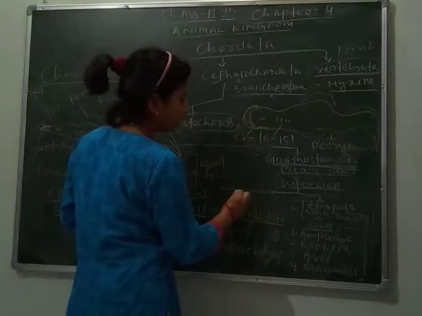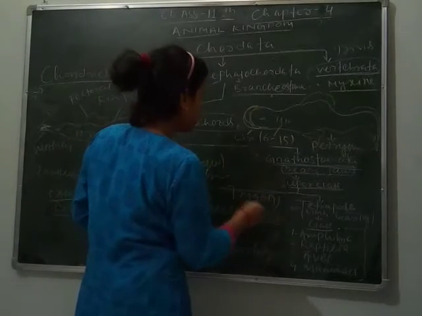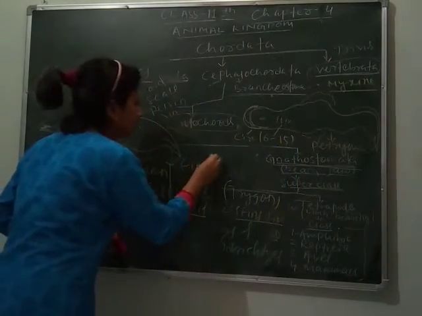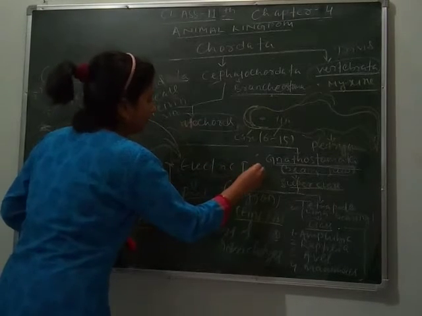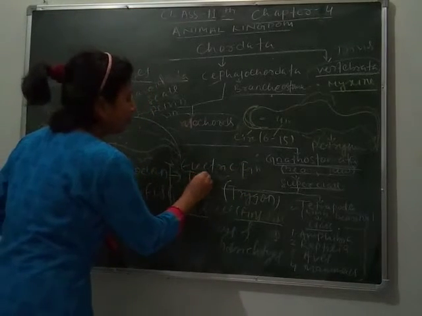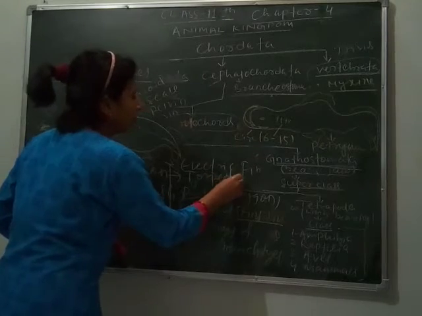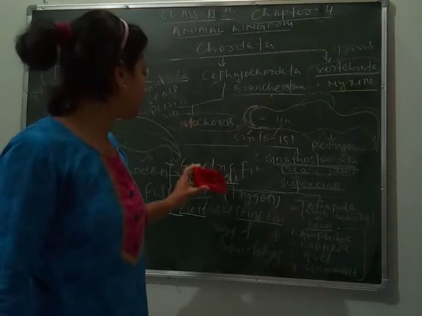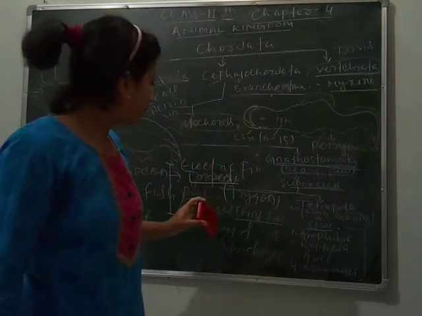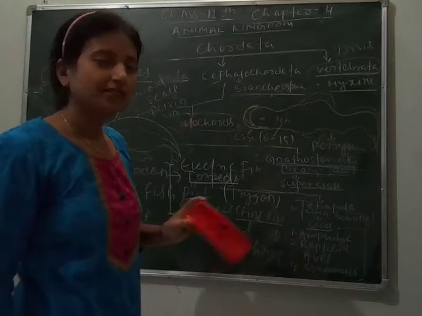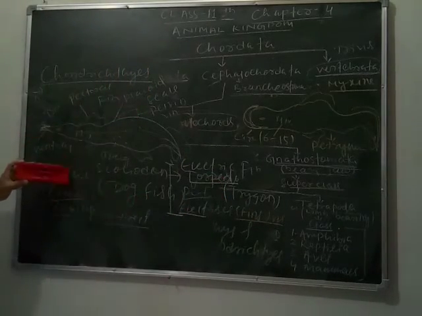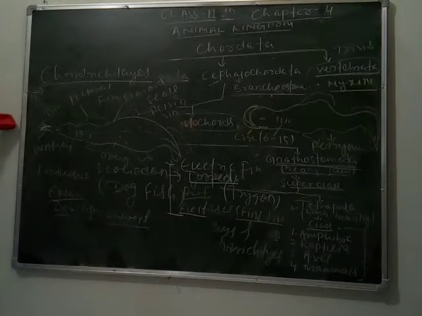Poison trygon is the fish. It bears poison. And electric fish, that is your torpedo. We can say torpedo is an electric fish also. Poisonous trygon. Okay. So these are the examples of the subclass chondrichthyes.